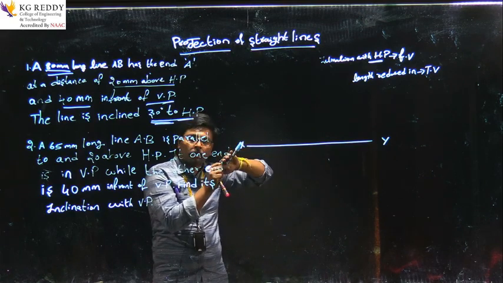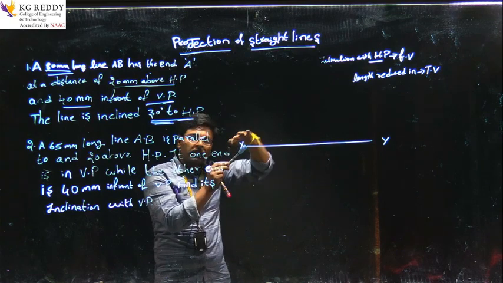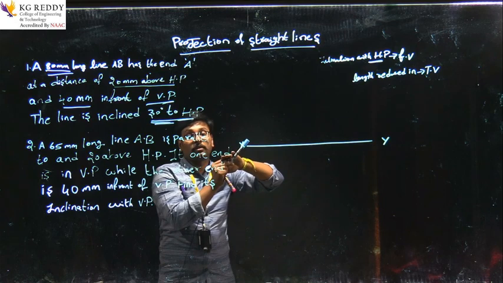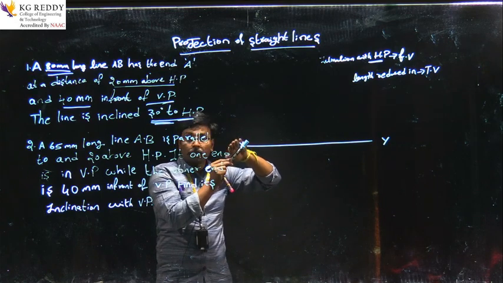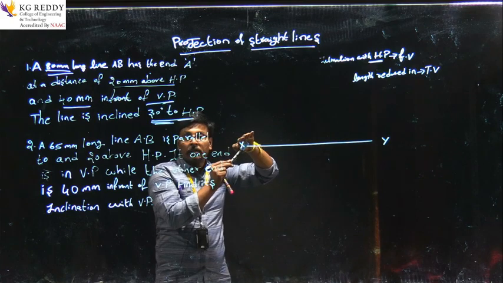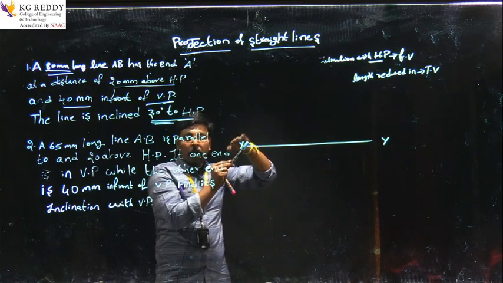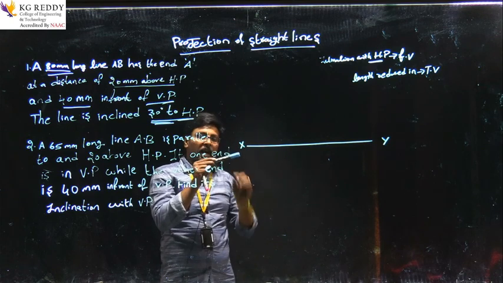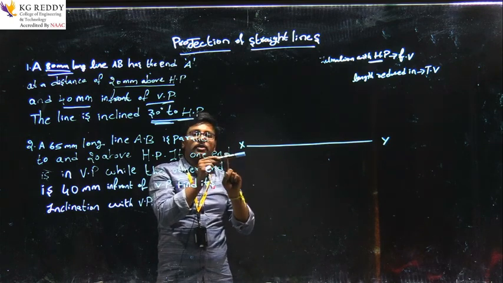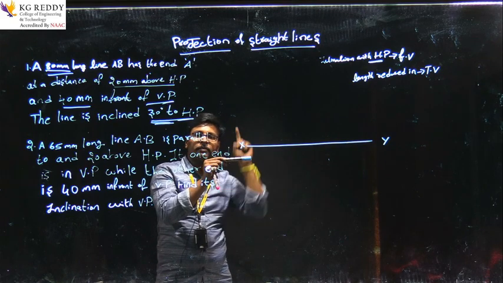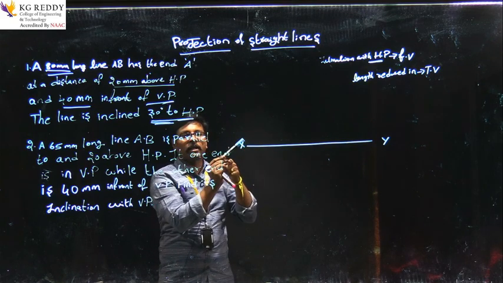Of course it is a slope, but in a top view we are able to see a horizontal line which is reduced in dimension. It is not a true length. In a top view it is not a true length, it is not 80. So this is what we have to represent here. Before that, we have to know the initial position of a line. The actual initial position of a line is parallel to both the planes, then only we can make an inclination.